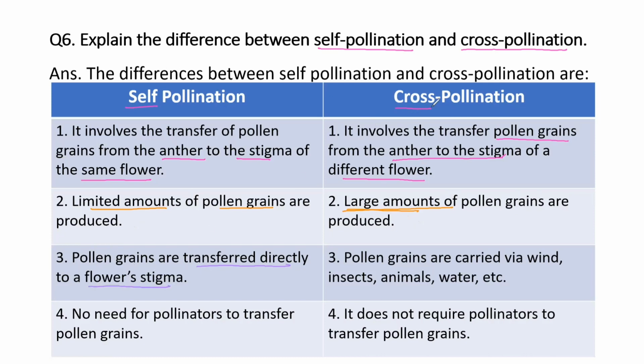But as I have told you all, in cross-pollination the pollen grain has to be carried away, either by wind or insects, animals or water. So there has to be a pollinating agent. All these factors which help in pollination are called pollinating agents. So cross-pollination requires pollinating agents. And lastly, self-pollination has no need of pollinators, that is pollinating agents. But in cross-pollination, they require pollinators for the transfer of pollen grains.